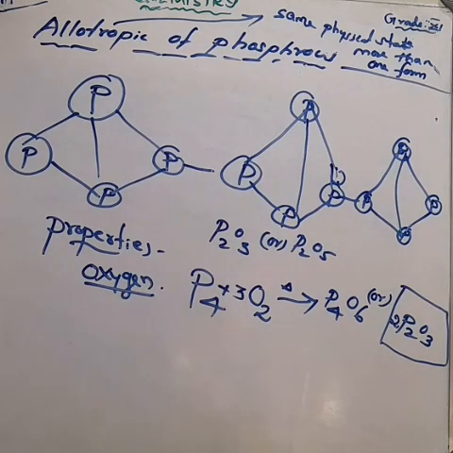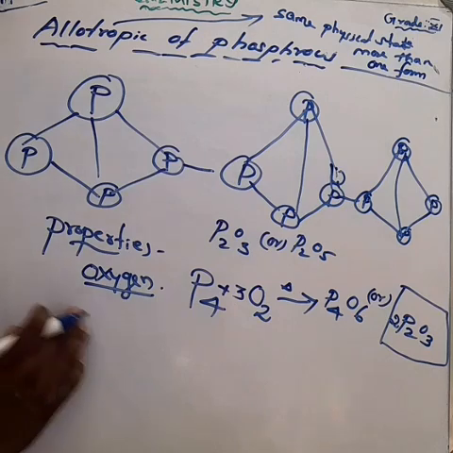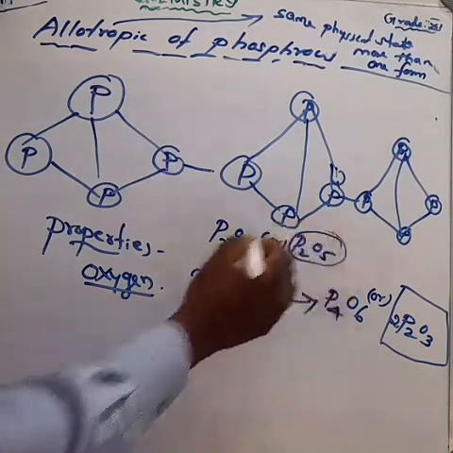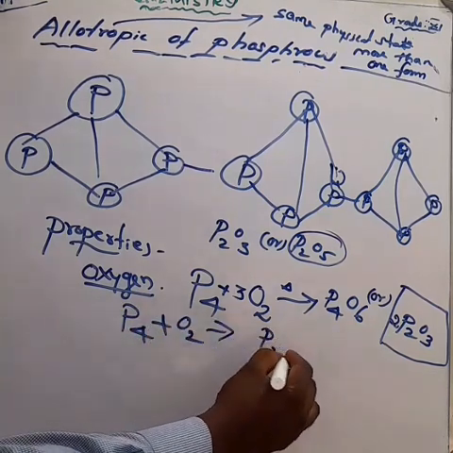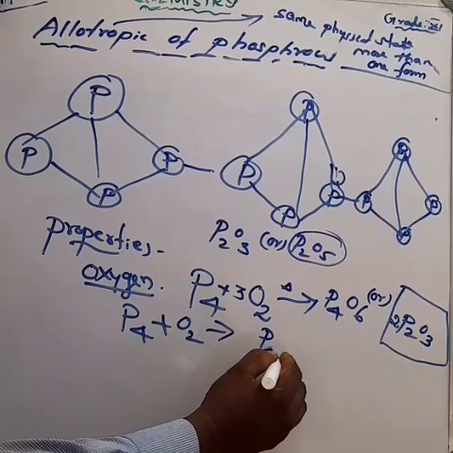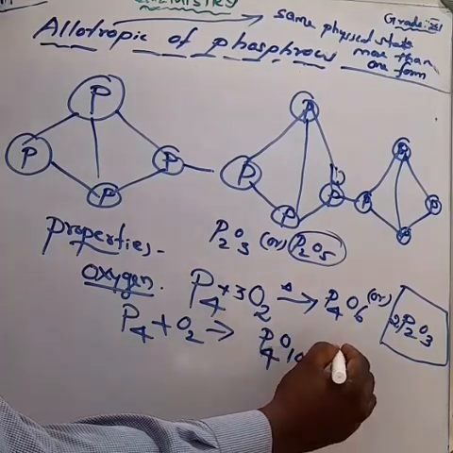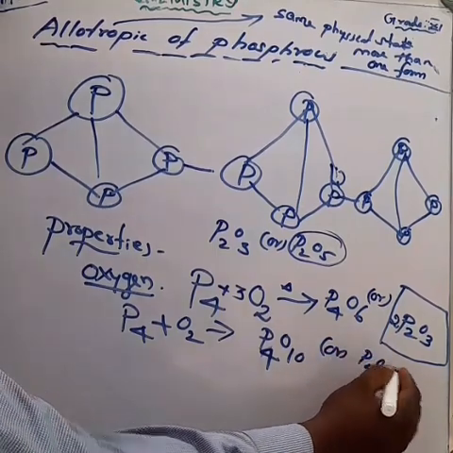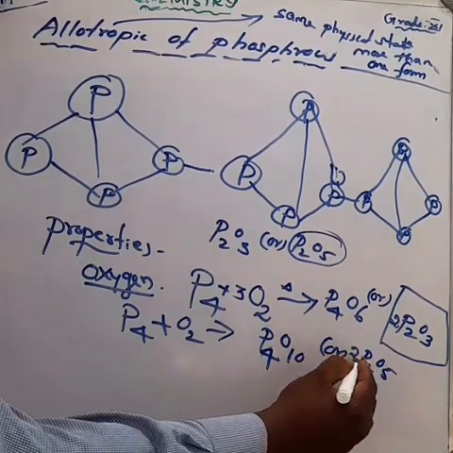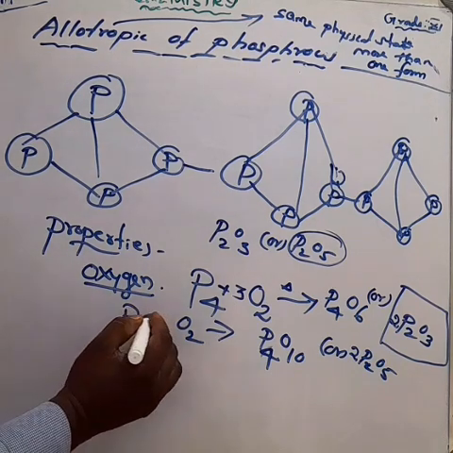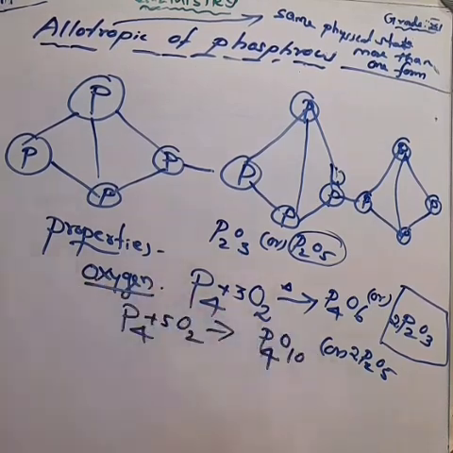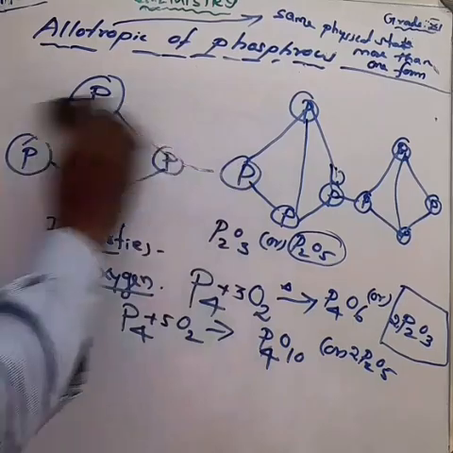Next, phosphorus pentoxide. Phosphorus reacts with oxygen and we get phosphorus pentoxide. The formula is P4O10. Otherwise, we can write P2O5. If you make it 2, that is correct. P4O10: phosphorus P4 is balanced. What about the oxygen? Making it 5 on the reactant side means 5O2. Now it is balanced.